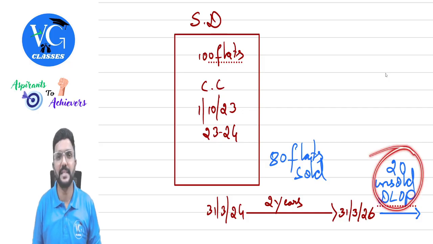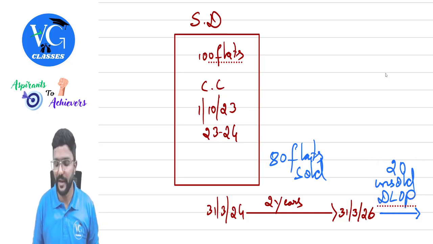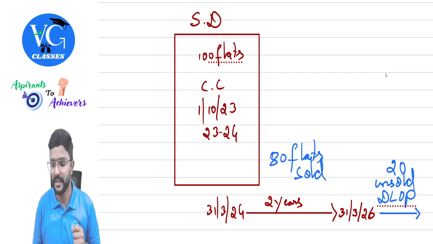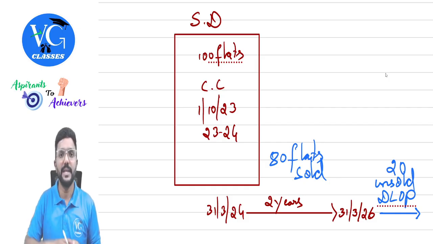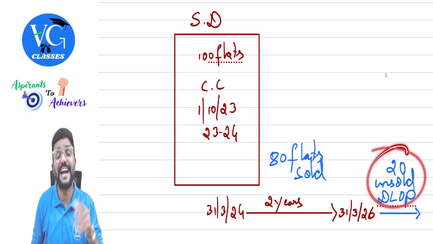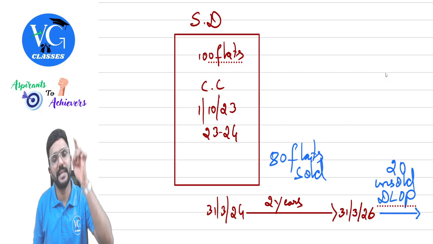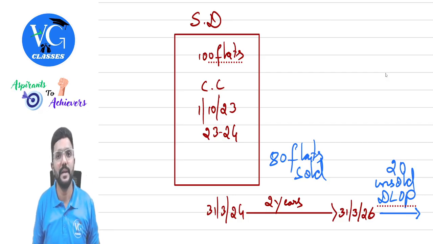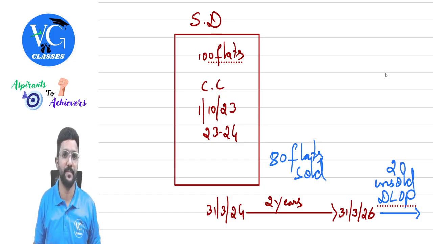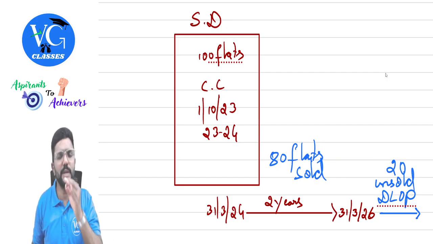Whereas 20 flats are unsold. They couldn't find a buyer within 31st March 2026. Then from 1st April 2026, those 20 unsold flats will be treated as deemed to be let out property, and expected rent of such 20 flats will be taxable under the head house property. Sir, in the future, if such flats are sold, then what, sir? Then the sale value will be taxable under the head PGPP, and it will not be treated as deemed to be let out property from the date of sale, guys. Got it? Yes. And you might also ask me, sir, what if actually property is let out?